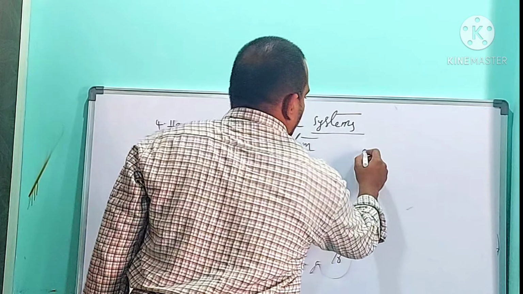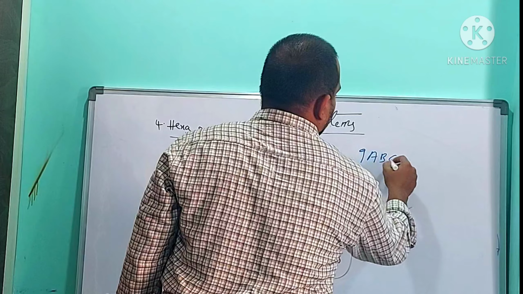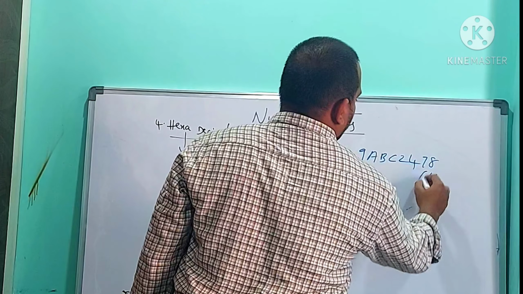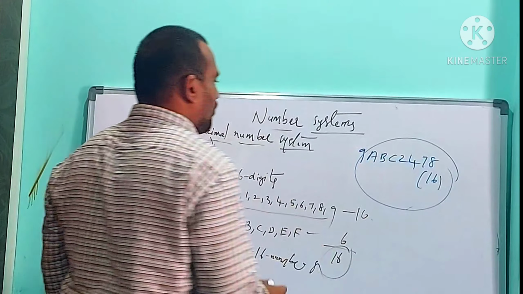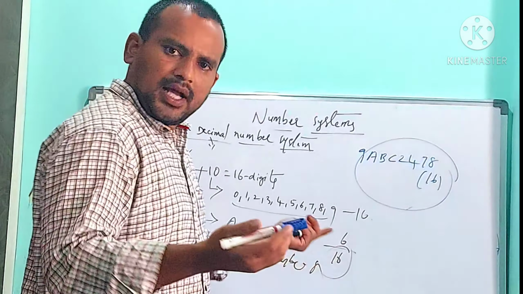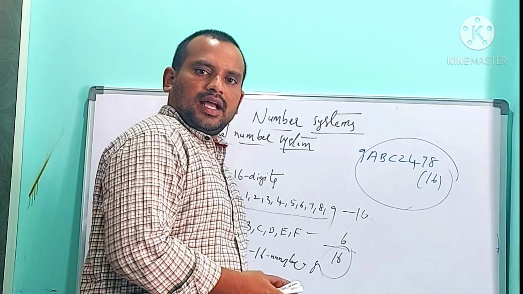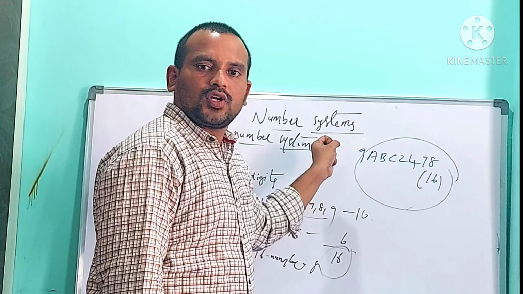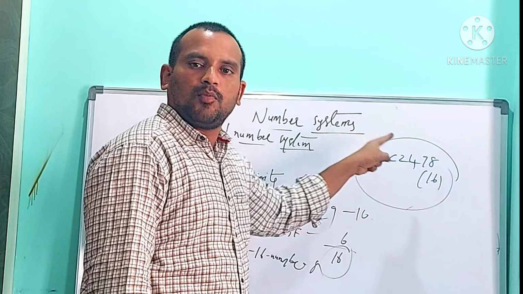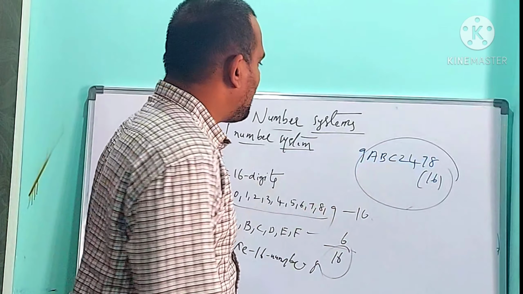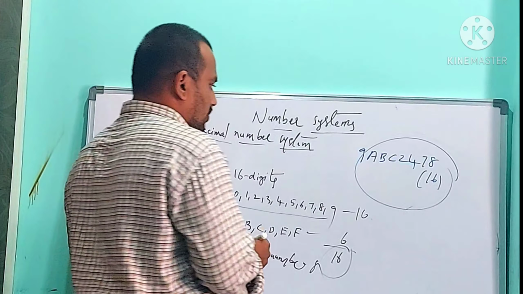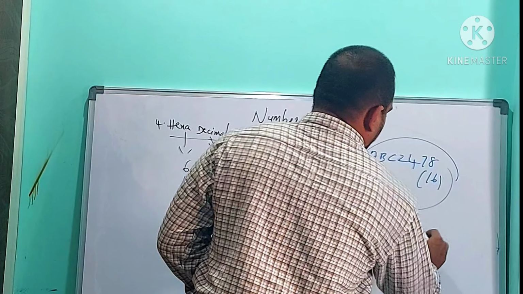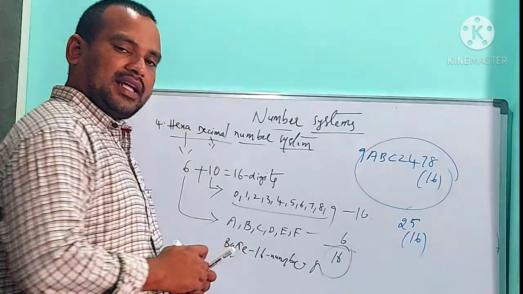For example, 9ABC2478 base 16. Is this the best example for a hexadecimal number? Yes, because a hexadecimal number must contain base value 16 and the number should contain digits from the 0 to 9 combination and A to F alphabets. Yes, it is the best example for the hexadecimal number system. And 25 base 16. Is this the best example for the hexadecimal number system?